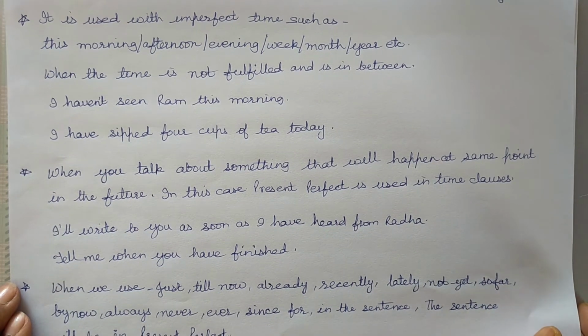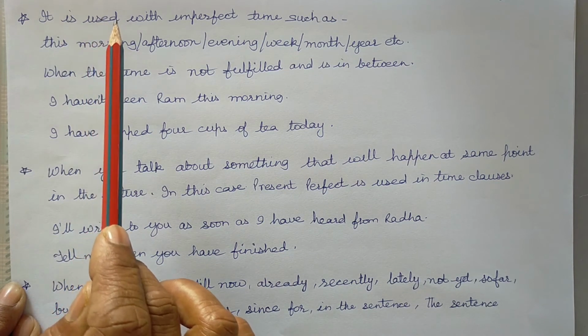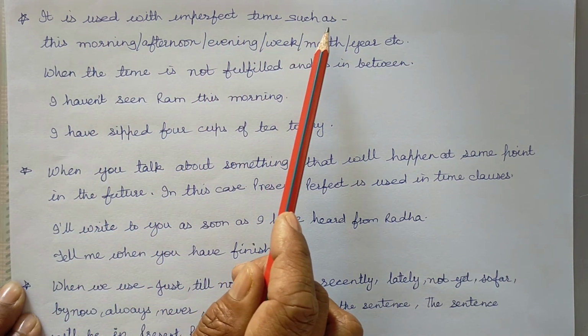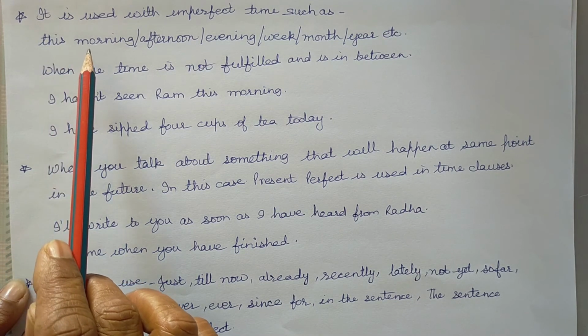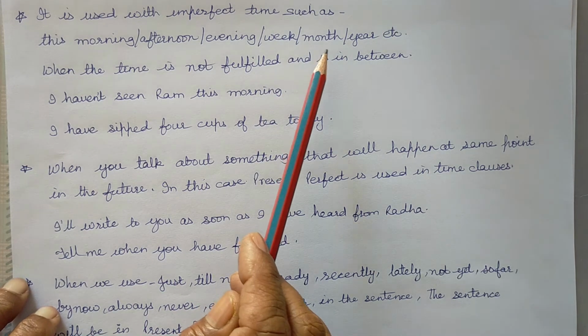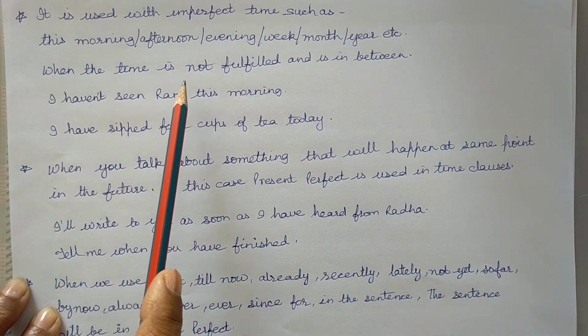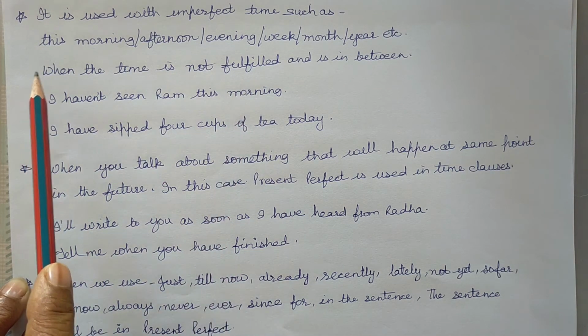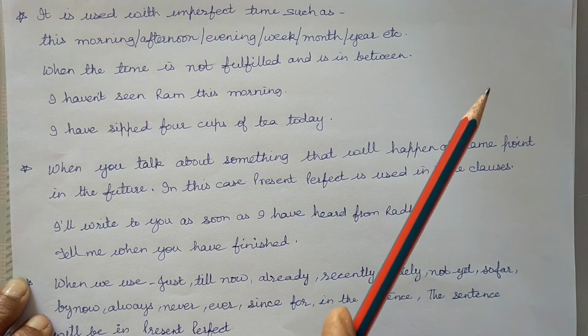It is also used with imperfect sentences. Present perfect is also used with imperfect sentences such as this morning, afternoon, evening, week, month, year, etc. When the time is not fulfilled and is in between.